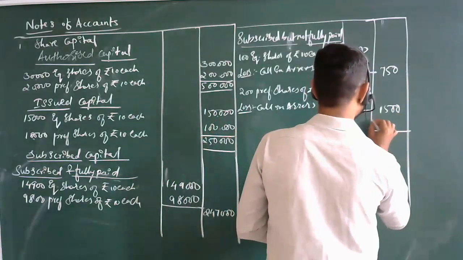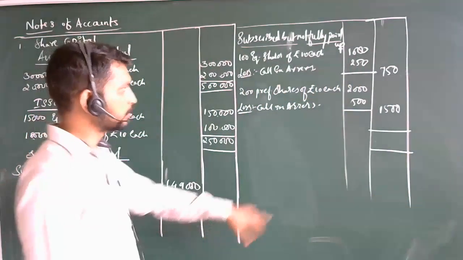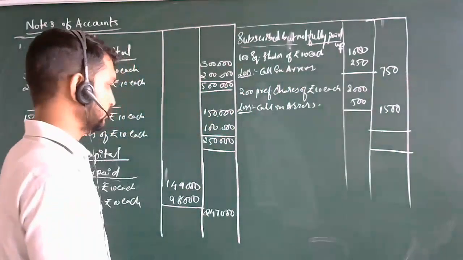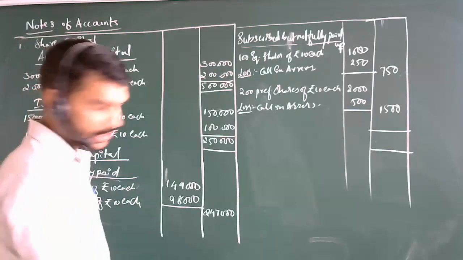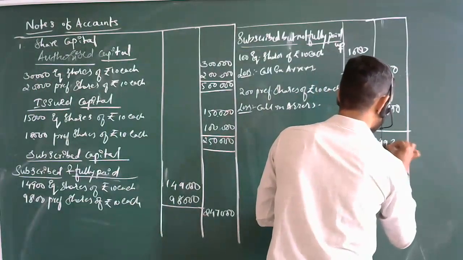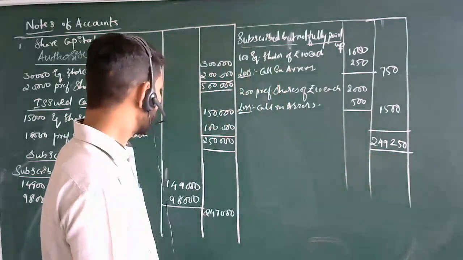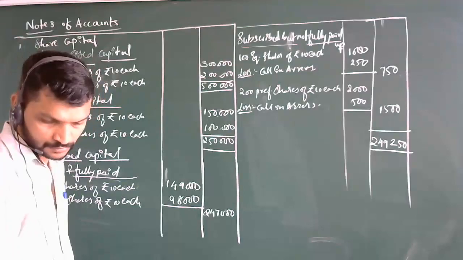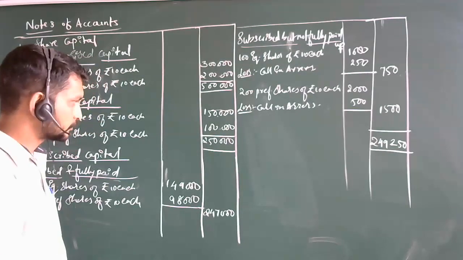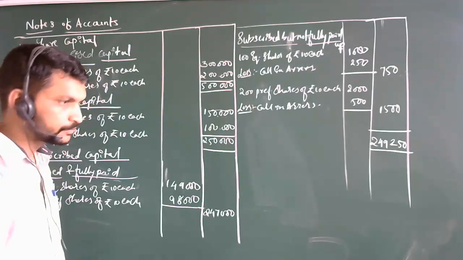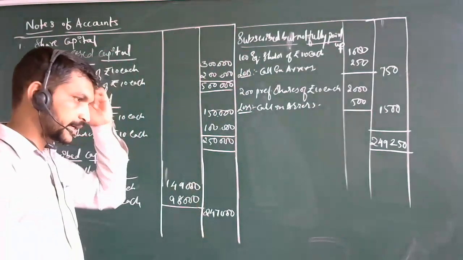Now make the total of this and check how much it will be. From here, 247,000 plus this, see how much it comes to. 2,49,250, correct? 250 as usual. Is it correct? Check it out. Is the answer correct? Yes, sir, correct. Keep yourself unmuted and tell me.